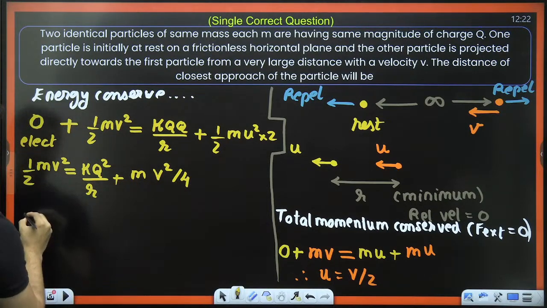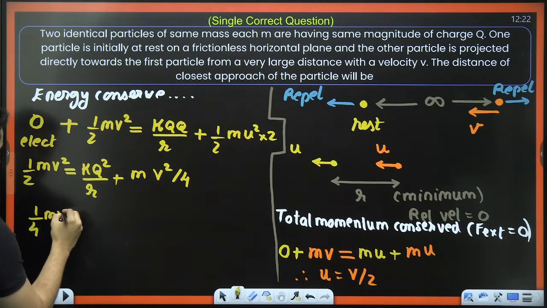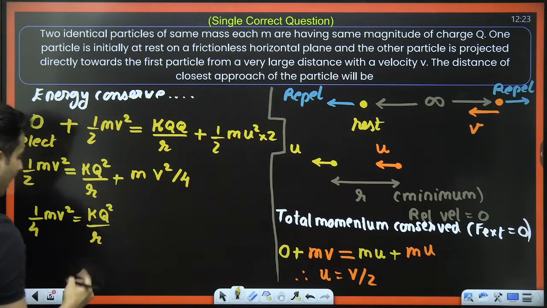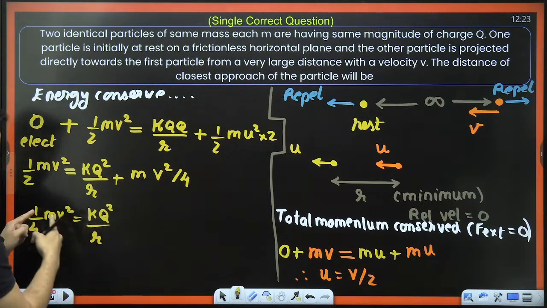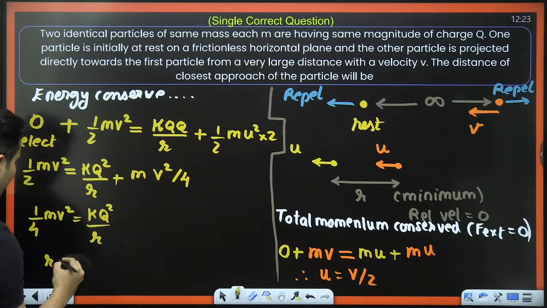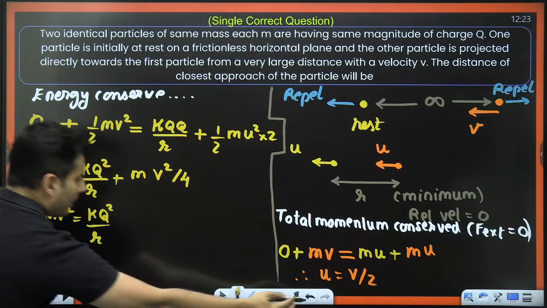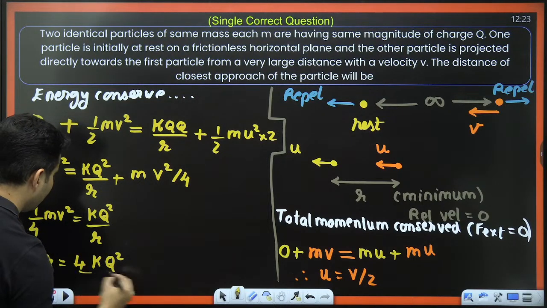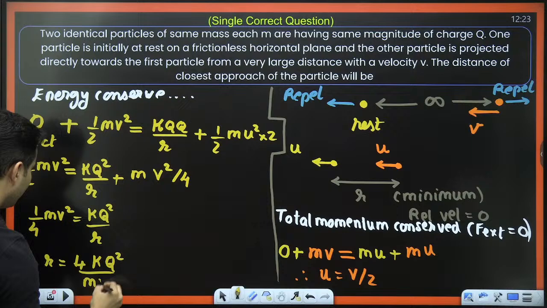Shift these over here. Half minus 1/4 is 1/4. So 1/4 mv square is k q square divided by r. Shift r on the top, shift 4 on the top, mv square, bring it down. So r will be 4 times k q square divided by mv square.